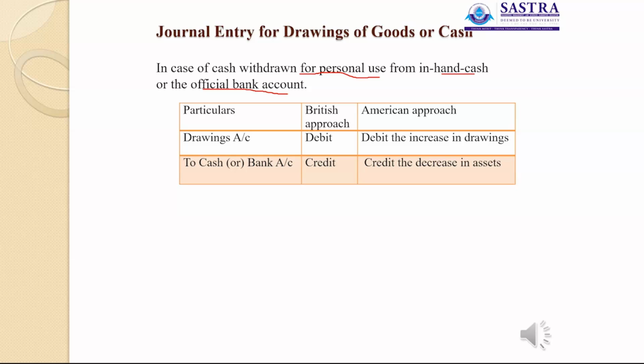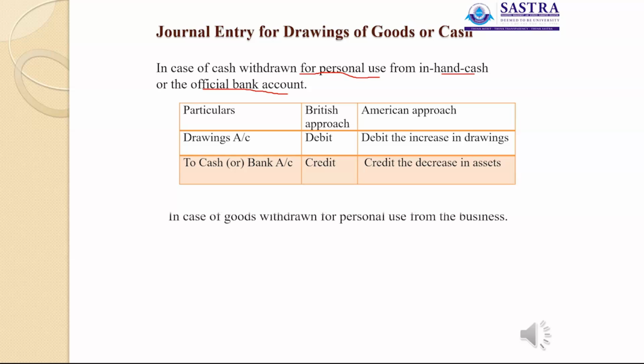On the basis of the American approach or modern approach, debit the increase in drawings and credit the decrease in asset. Because the cash goes out of the business, automatically the cash value decreases. So drawings should be debited, the increase in drawings, and cash should be credited, the decrease in asset.